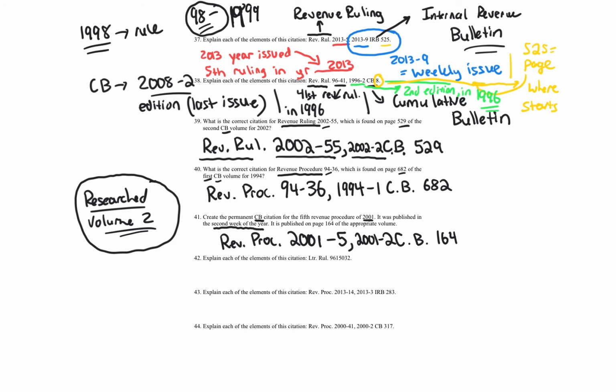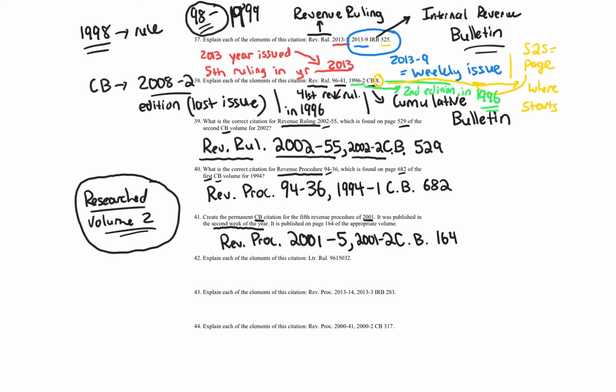Question 42. Explain each of the elements of this citation. Letter rule, or LTR rule, 96-15032. You can say 96-15032, but there's no comma, so you can't say 1,000, right, or million. I would say 96-15032 because that's how we say it in practice, and as you're going to learn, that's the breakdown of letter rulings. So explain each of the elements.